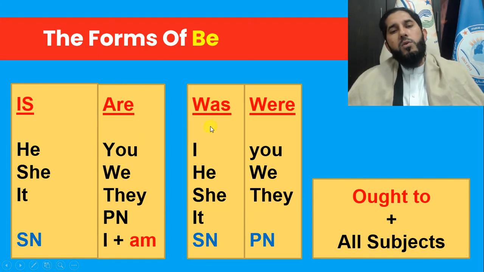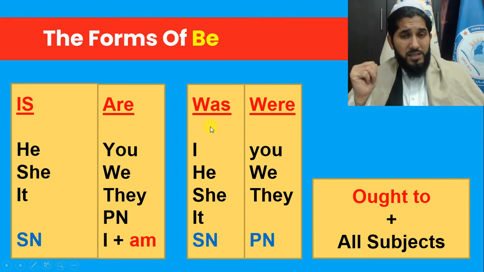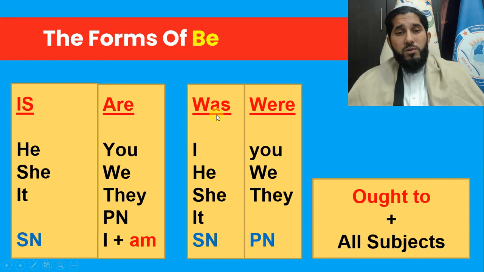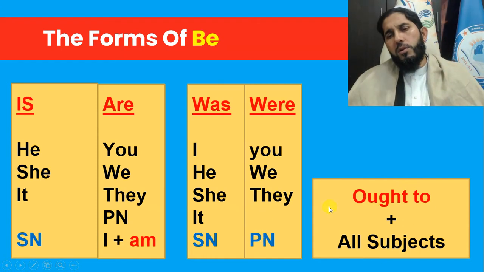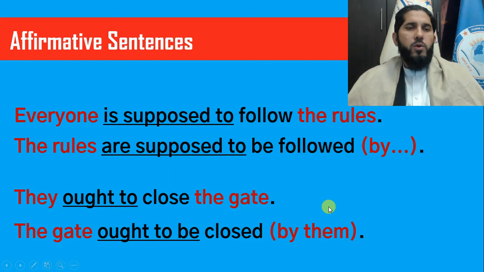And if you want to use these semi-auxiliaries for a past meaning, then was and were are your to be verbs. With I, he, she, it, or a singular noun, you use was. With the rest of them, you use were: you were, we were, they were, or a plural noun, the students were, for example. Are to can be used with all subjects. Now look at these examples.